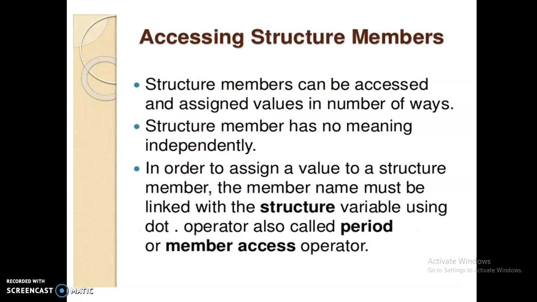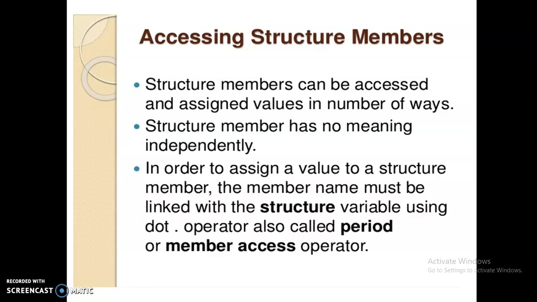So, accessing structure members. How are the structure members accessed? By using the dot operator. How are the array variables accessed in C? By using the index. For example, if you declare an integer array a of 10, the size of the array is 10, that means a[0], a[1], a[2], up to a[9]. So the index will vary in the array. By using the index or subscript, you can give input and retrieve data from the array. But in a structure, the members are accessed by using the dot operator.